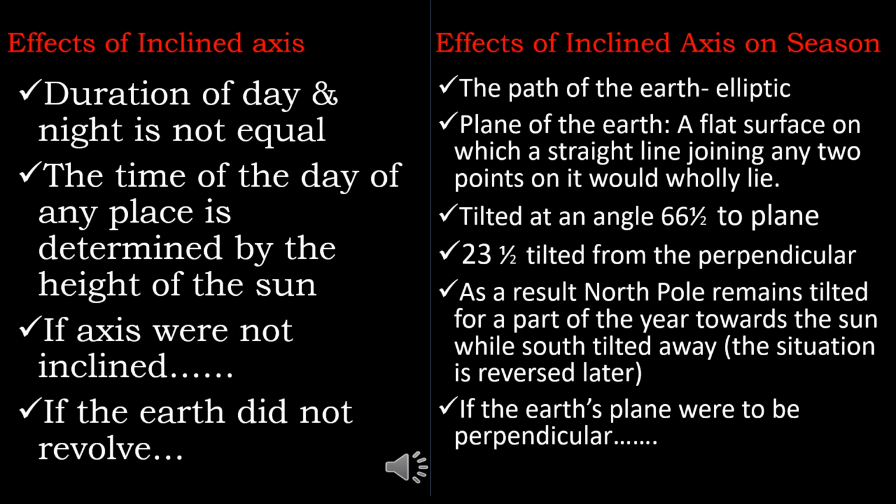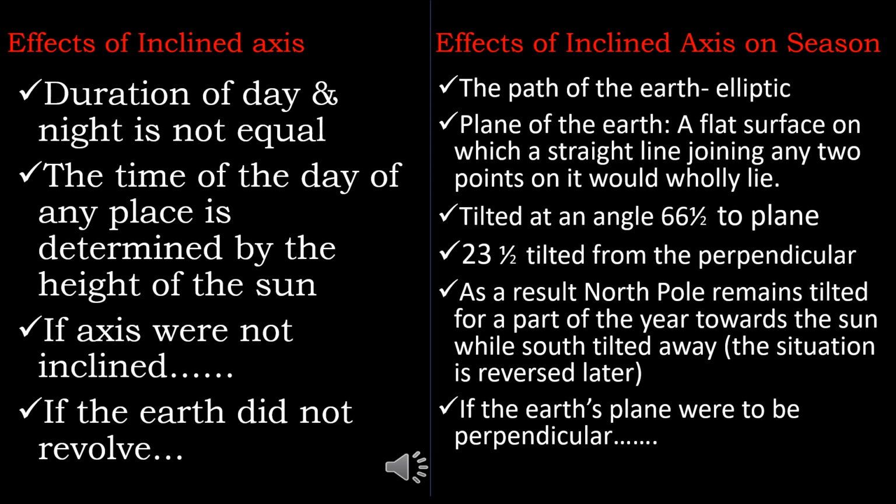As a result of this, in the course of the Earth's movement around the Sun, the North Pole remains inclined towards the Sun for part of the year, while the South Pole is tilted away from it. For the remaining part of the year, the situation is reversed, the North Pole being tilted away from the Sun and the South Pole being inclined towards it.